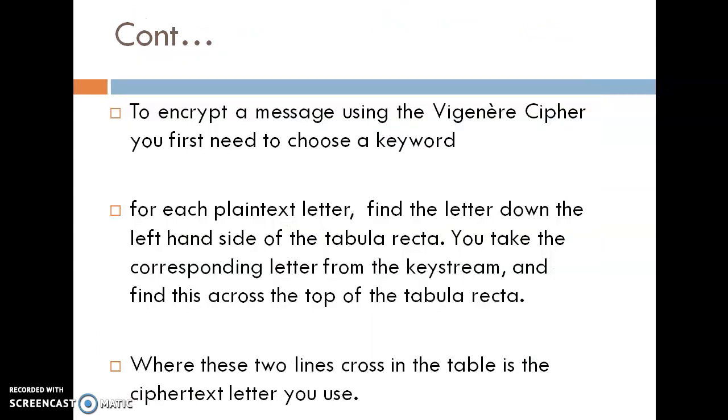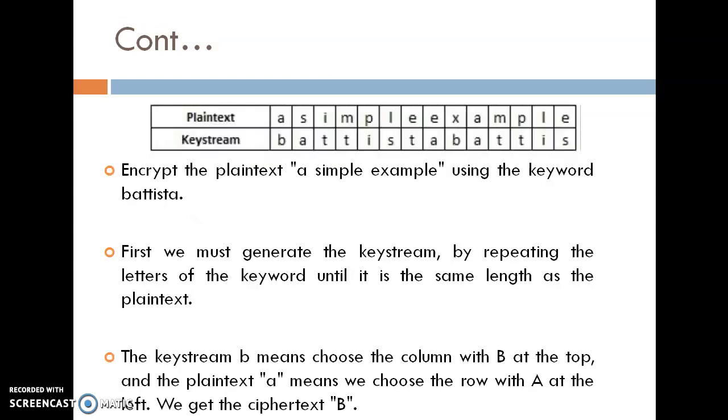Now see the example. To encrypt the message using this algorithm, you first need to choose a keyword. For each plain text letter, find the letter down the left-hand side of the tabula recta. You take the corresponding letter from the key string and find this across the top of the tabula recta. Where these two lines cross in the table is the ciphertext letter you use.